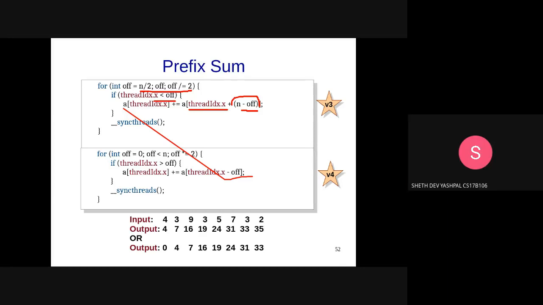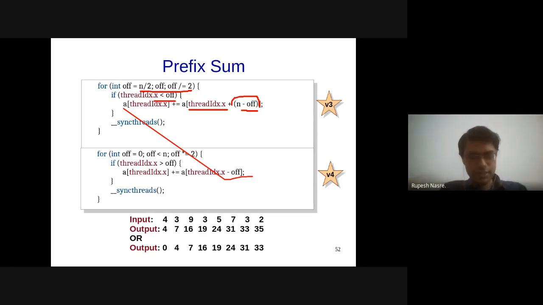Race condition. Race condition is happening. Is the race condition happening? Yes, that is possible. The race condition can happen because there may be one thread which is writing to this location and another thread which is reading from this location. So that is correct, there is a race condition happening.